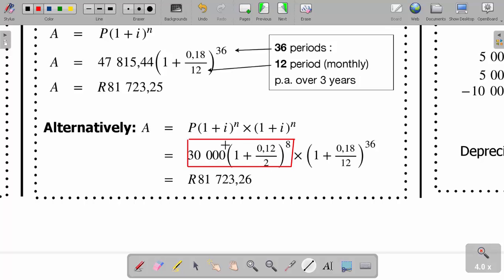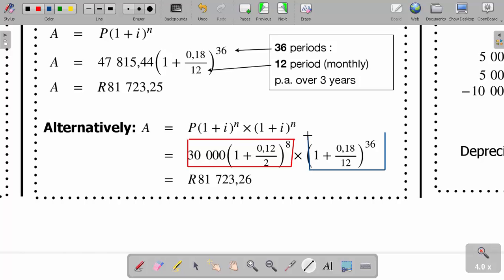Now the answer which you get here, you make it the P, then multiply by open brackets 1 plus I. Because now they're compounding monthly, that's why we divide by 12 here. They're saying for the next 3 years, that's why we make it to the power 3 times 12, which is 36. So now this single step gives us the final answer.